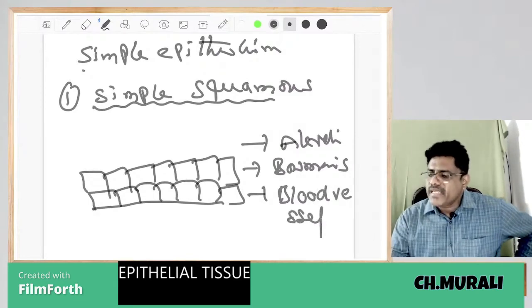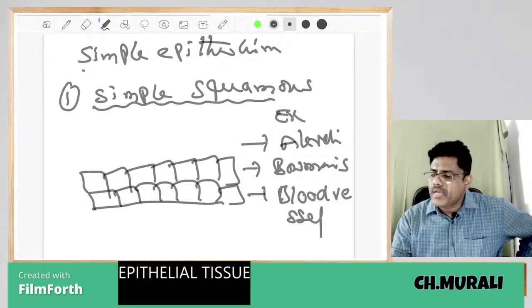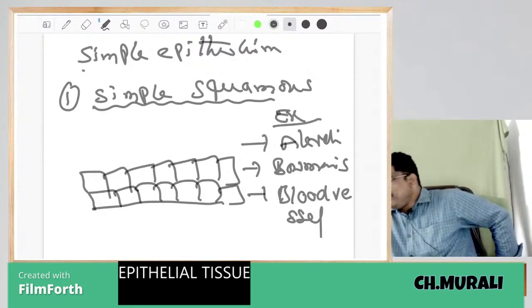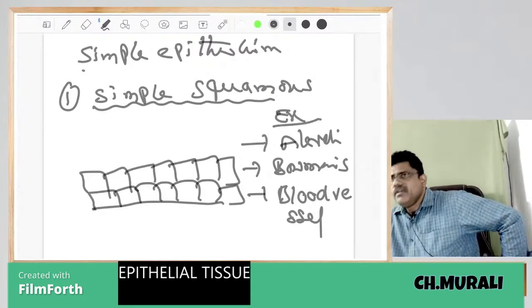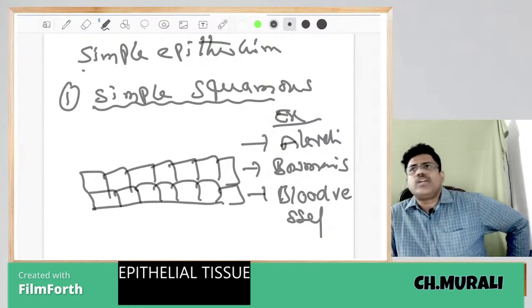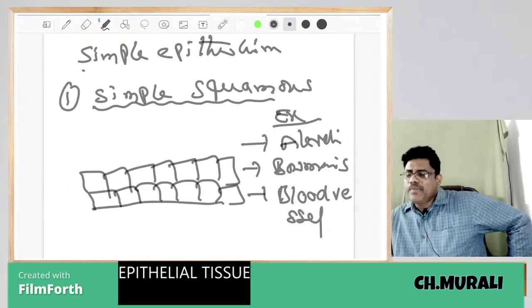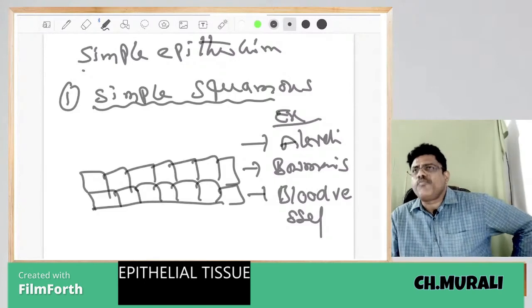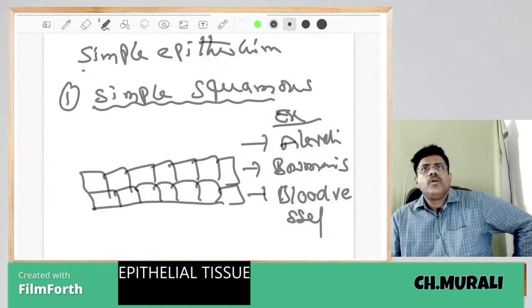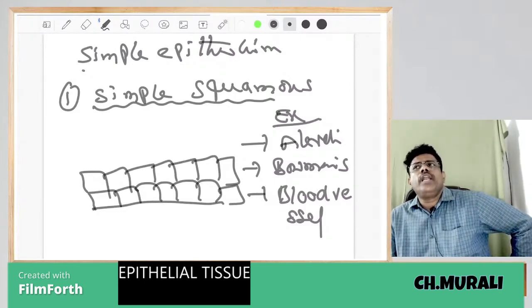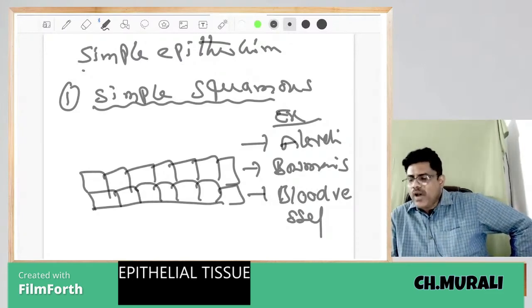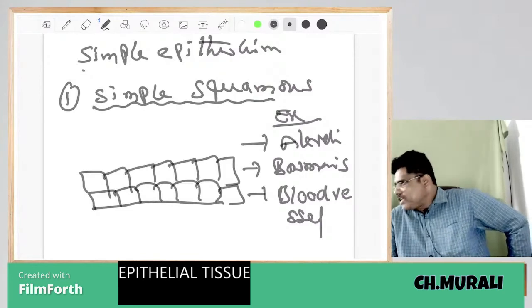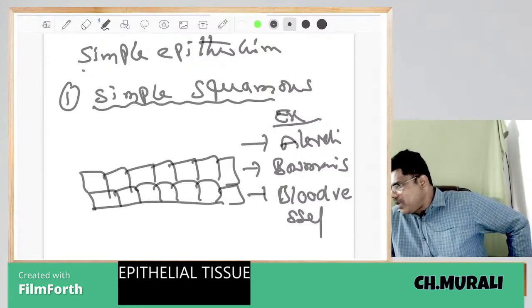So these are the examples, very very important. Simple epithelium means only one row of cells on basement membrane. Squamous epithelium looks like tiles. Examples: alveoli, Bowman's capsule, blood vessels.